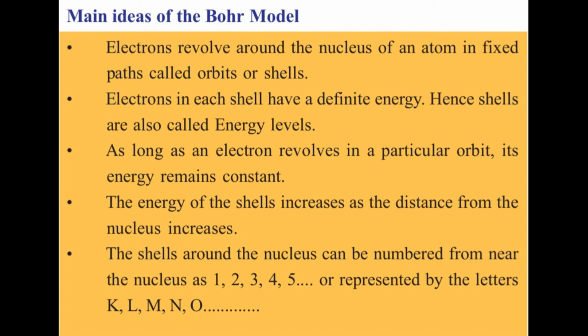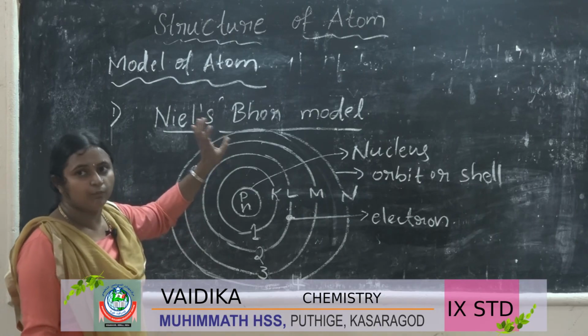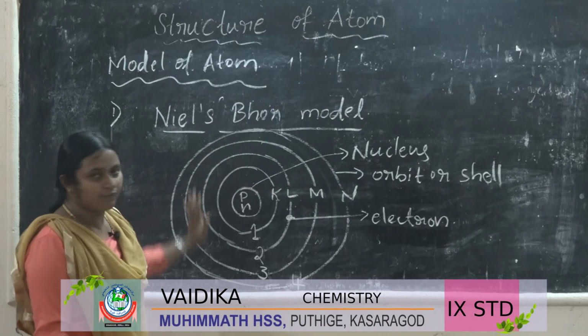What is the next one? The energy of the shells increases as the distance from the nucleus increases. What is the last one? The shells around the nucleus can be numbered from the nucleus as 1, 2, 3, 4, or we can give the capital letters of English, K, L, M, N. Let us see the model of an atom given by Bohr. You can see the figure, right?